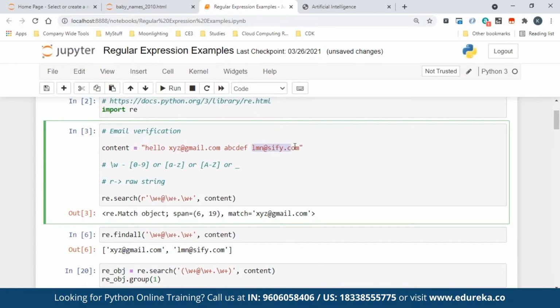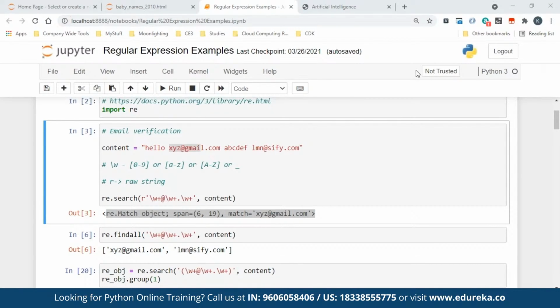Now the second thing you need to observe: you should have asked me this question. This one also is matching and this one also should match. There should be two occurrences, right? Why did it stop at the beginning? That is another question you have to ask me. First, understand what it gives when it really matches. It tells you yes, a match happened, and it tells from where to where the match happened. So it is giving the character number. If you count, this is 0, this is 1, this is 2, this is 3, like that it counts. So it says from the 6th character to the 19th character your match happened. And what is the match? It said this is the one. This is how it will give you a string when it matches. When it doesn't match, it will not give anything.